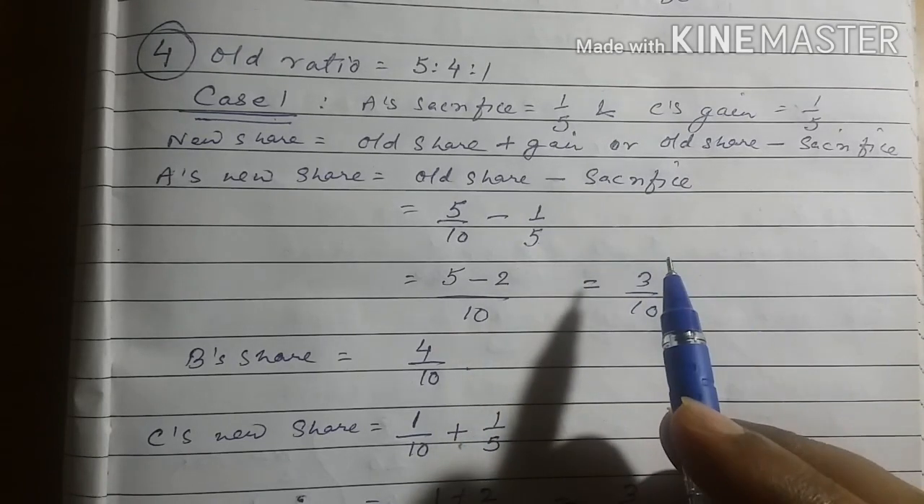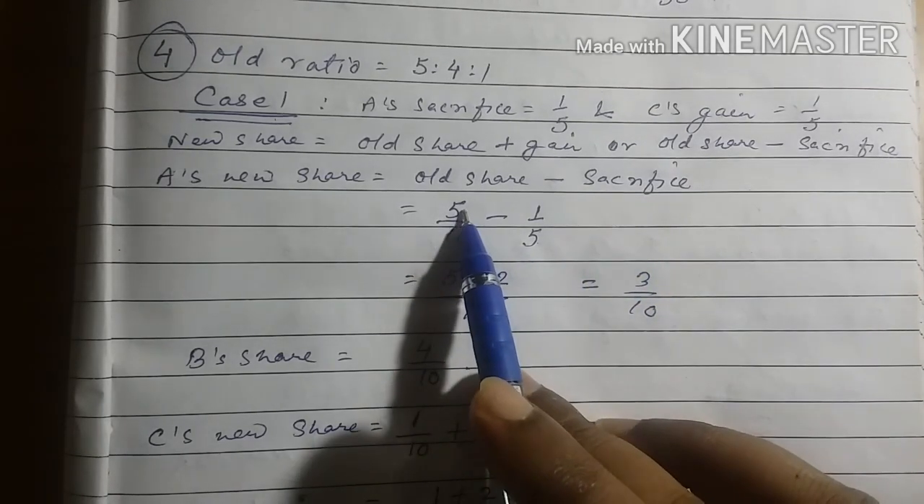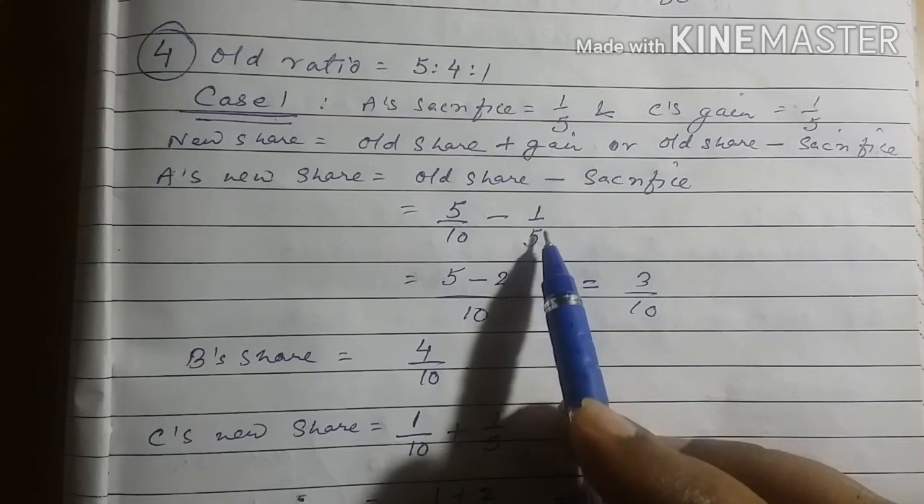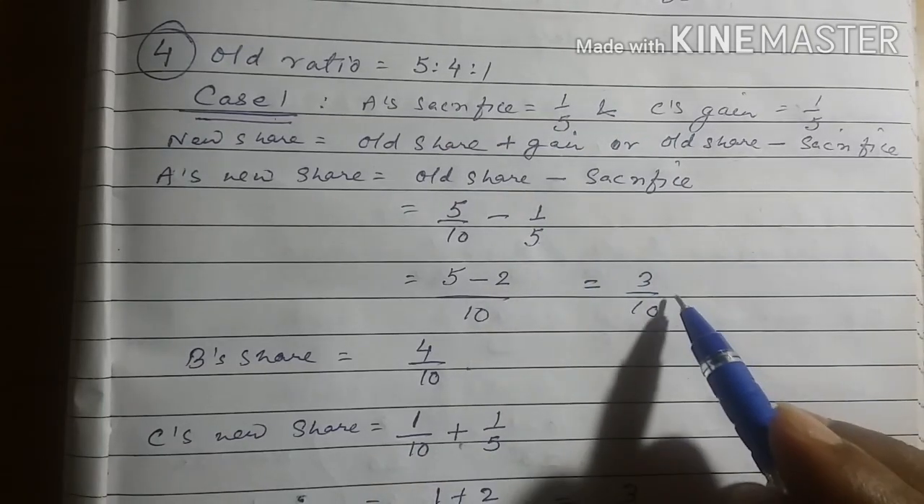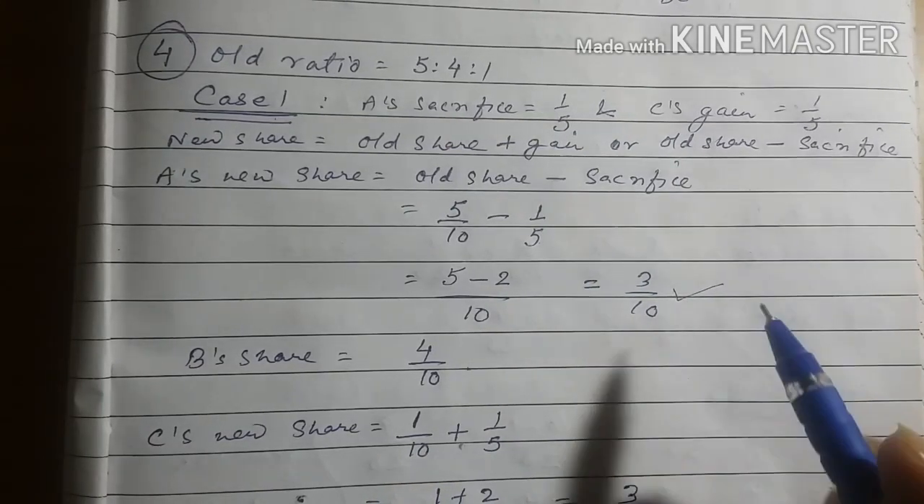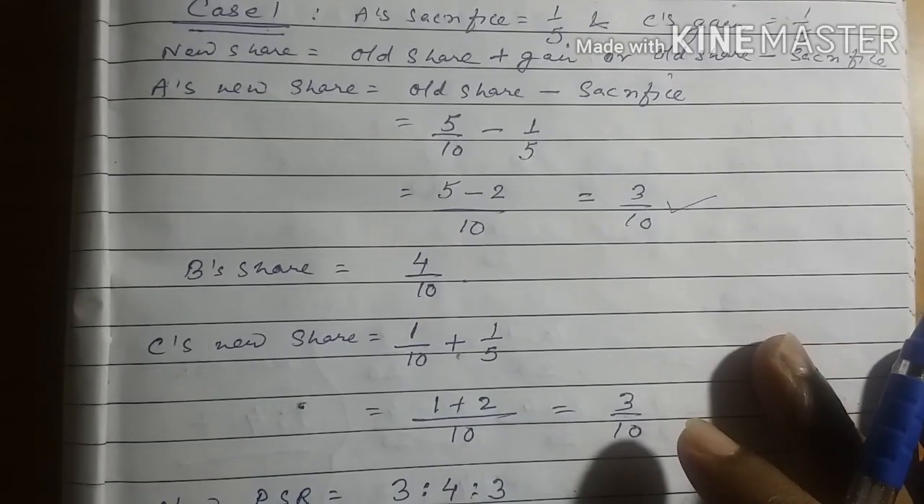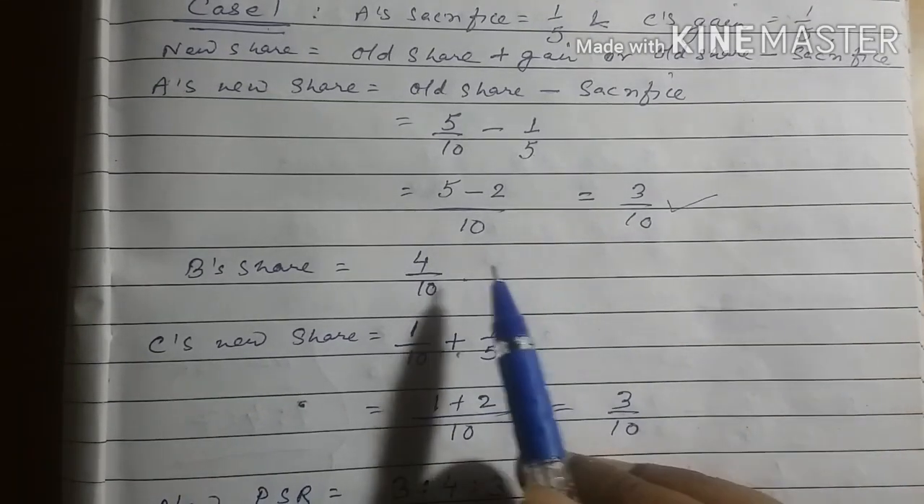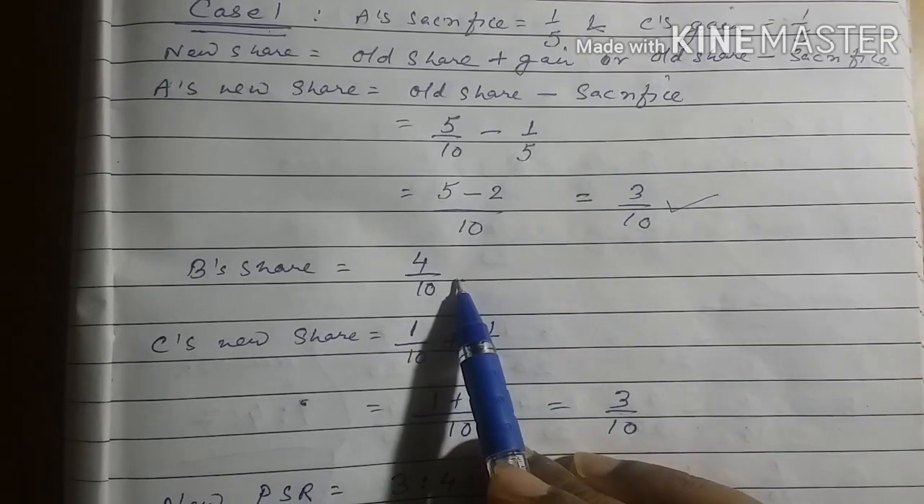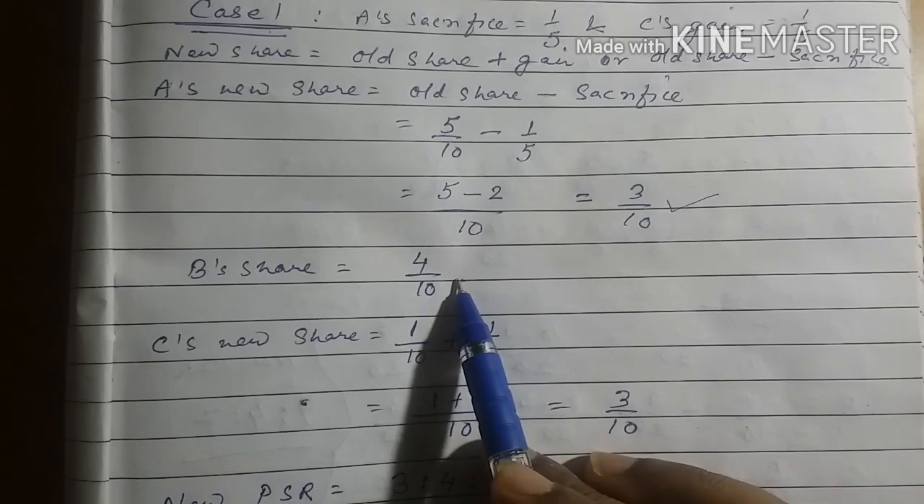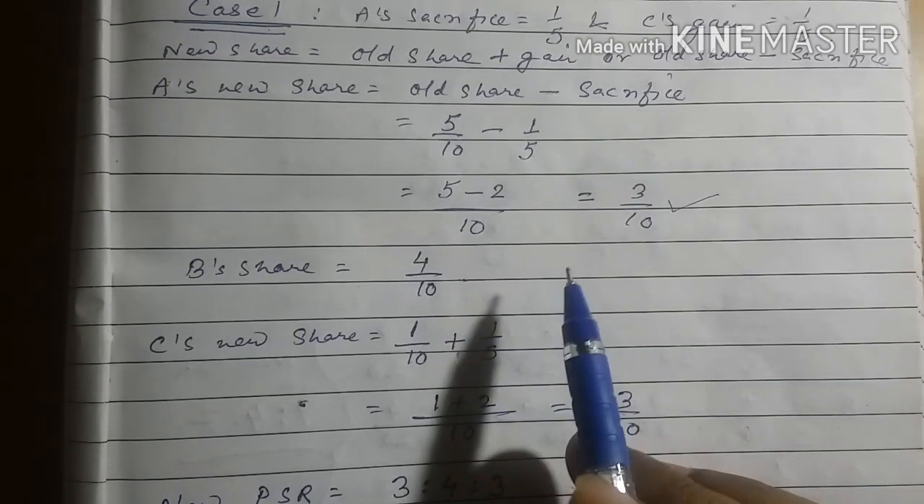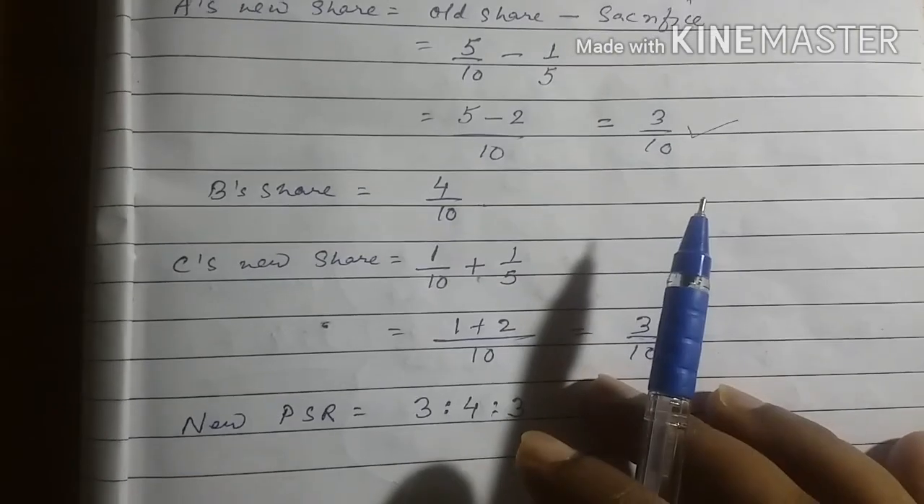So what is the sacrifice of A? It will be 5 by 10 minus 1 by 5. A's new share is 3 by 10. In case of B, there is no change, because in case 1 nothing is written about B. His share will be 4 by 10 only.